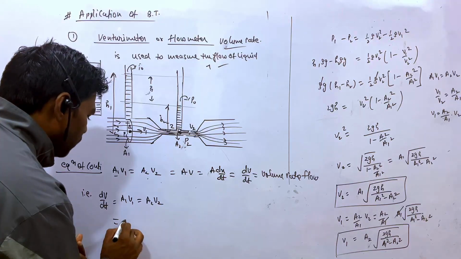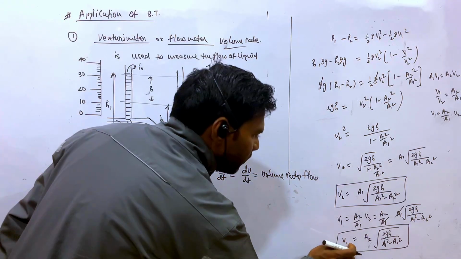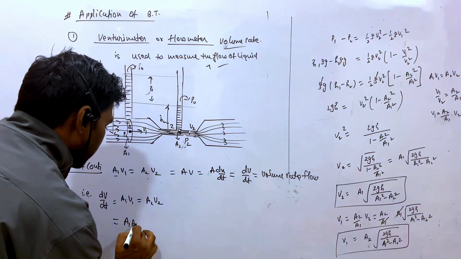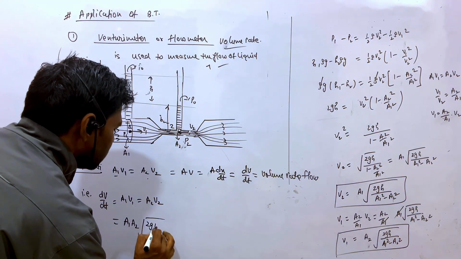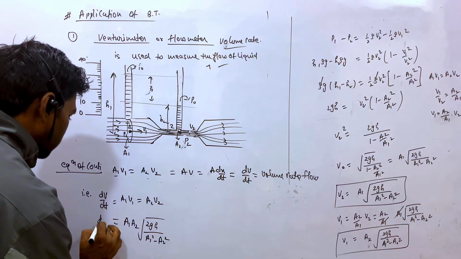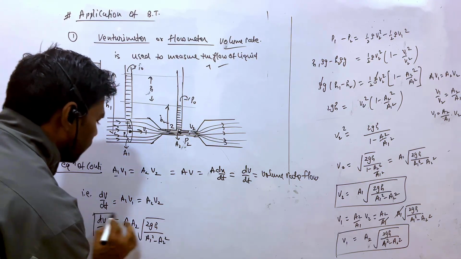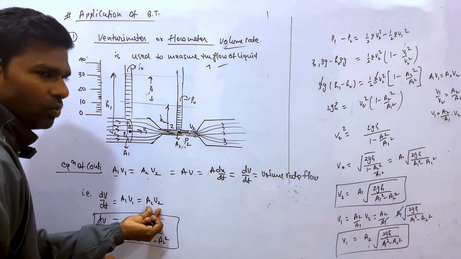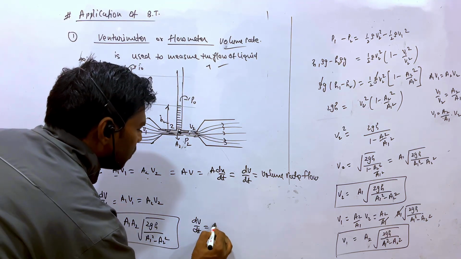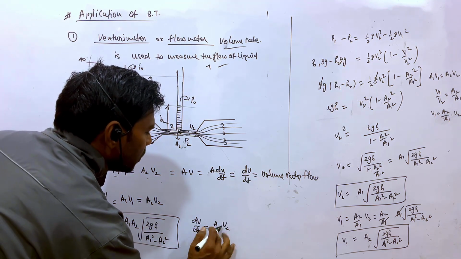So if you take the V1 value, A1 into A2 root over 2gh upon A1 square minus A2 square. So this is also equal to the volume rate flow. If you take A2 V2, it will also come equal. It is equal to A2 into V2, right?